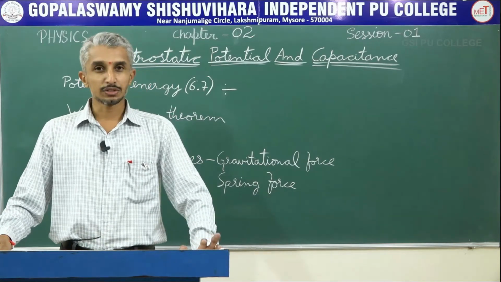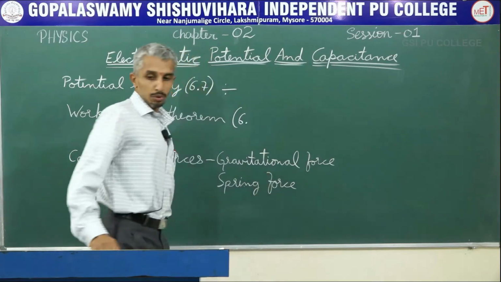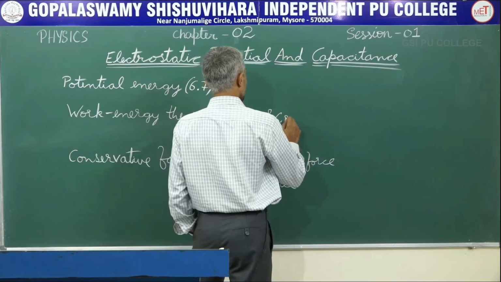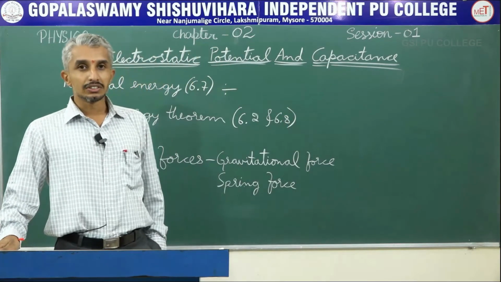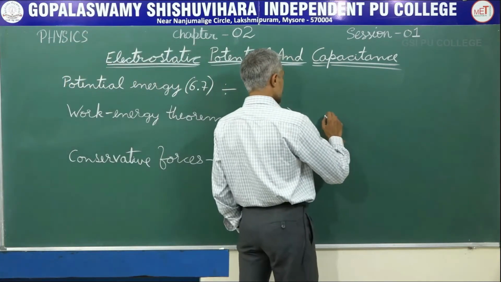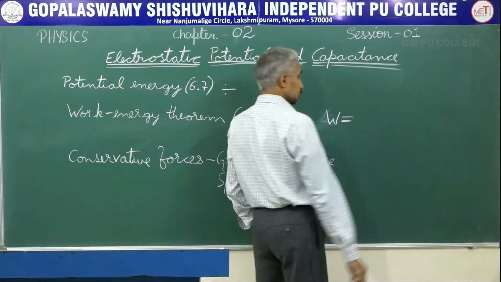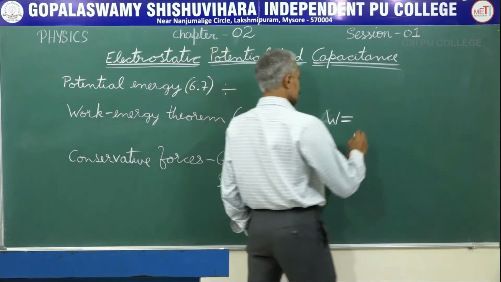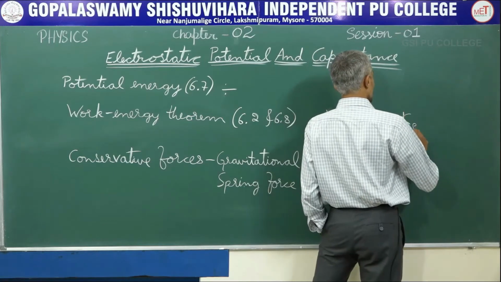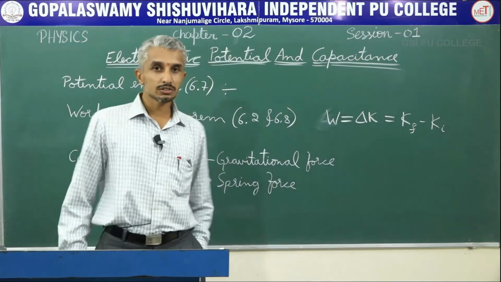Next, work energy theorem. In the same chapter, if you go to 6.2 and 6.8, there work energy theorem has been mentioned. What does it tell? Work energy theorem tells that the work done on an object by a force is going to be equal to change in kinetic energy. I can write this as final kinetic energy minus initial kinetic energy.